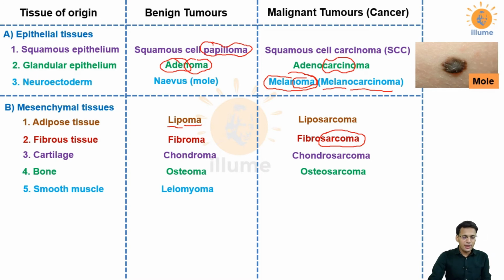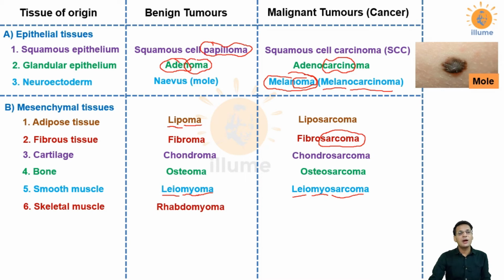If I split the word leiomyoma, leio is smooth, myo is muscle as in myosin, tropomyosin, and oma is a benign tumor, that means a benign tumor of smooth muscle. Its malignancy is called leiomyosarcoma. Leio is smooth, myo is muscle, and sarcoma is a cancer of mesenchymal origin. Similarly, for skeletal muscle the prefix used is rhabdo. So the benign tumor is rhabdomyoma: rhabdo is skeletal, myo is muscle, and oma is benign tumor. Its malignancy is called rhabdomyosarcoma.